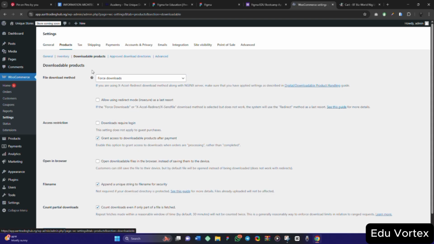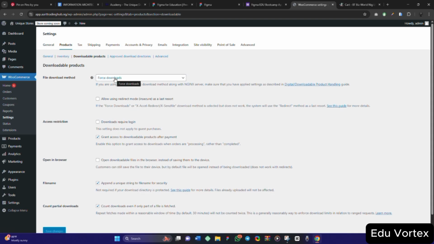Now for downloadable products, maybe you sell books that people will just buy and download on your website for their own use, something like this. So for this, let's say open in browser: open downloadable files in the browser instead of saving them to device. So they won't be able to save it to their device; instead, they will just open it in their browser. Customers can still save the file to their device, but by default the file will be opened instead of being downloaded. Exactly. Some customers might go to extra lengths to save it on their device, but normally it is going to open instead of being downloaded.